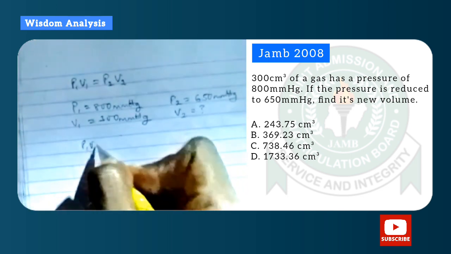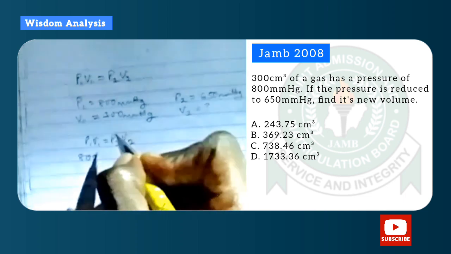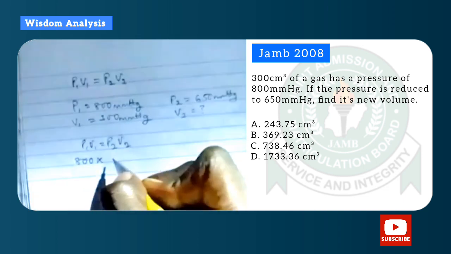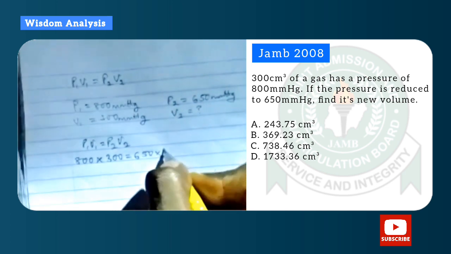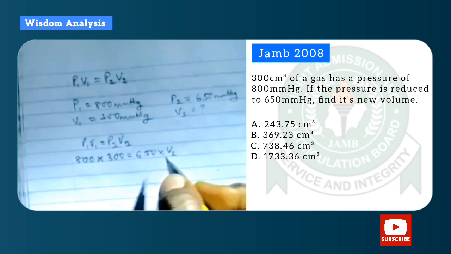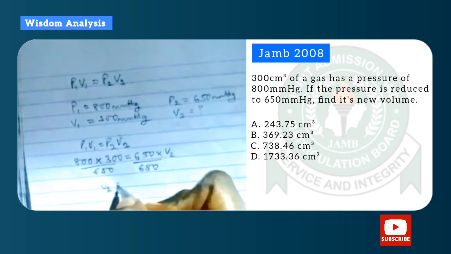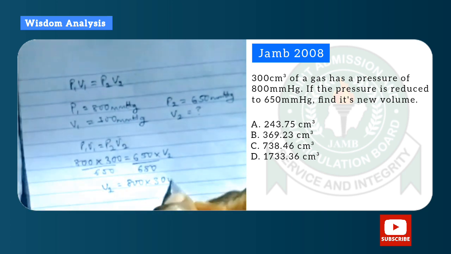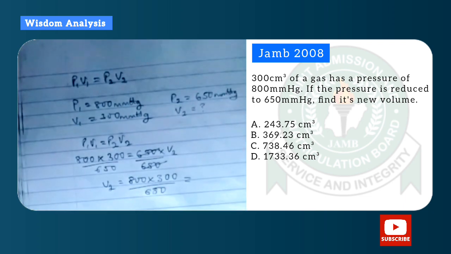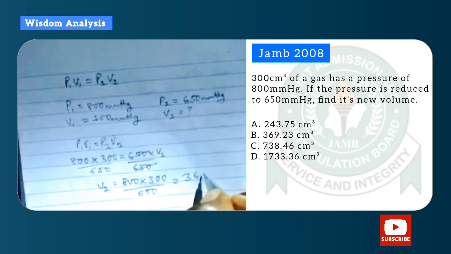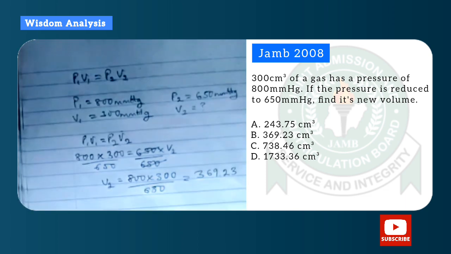So we substitute the values into the formula. P1V1 equal to P2V2. So 800 for P1 multiplied by 300 for V1, which is equal to 650 for P2 multiplied by V2, which we do not know. So by mathematics rules, we divide both sides by 650, and we have V2 as 800 multiplied by 300 divided by 650. So the answer is 369.23 centimeter cube.